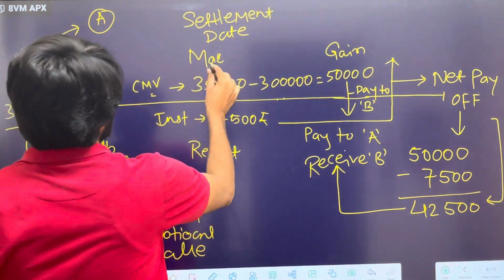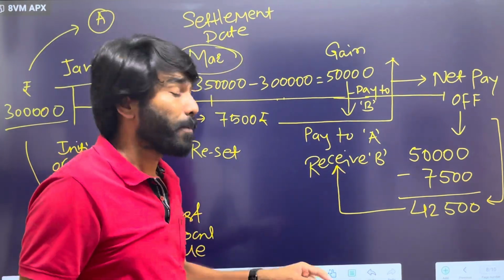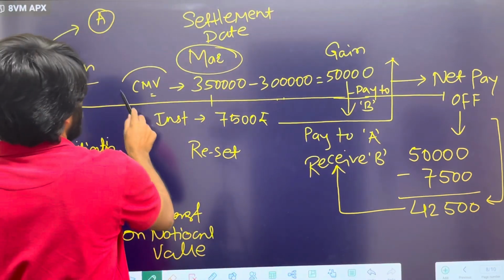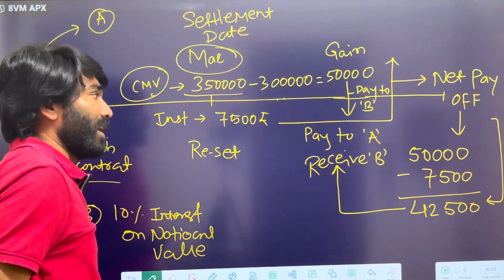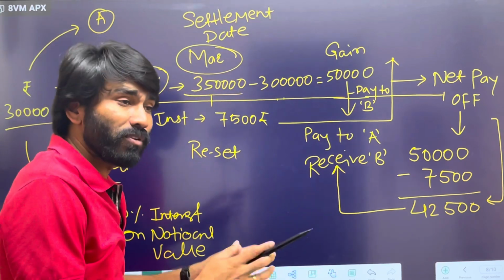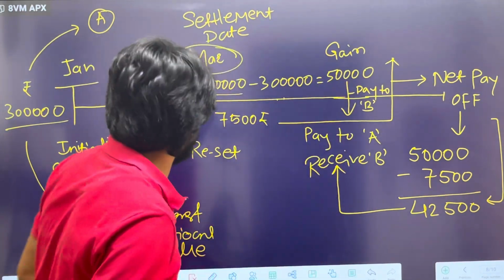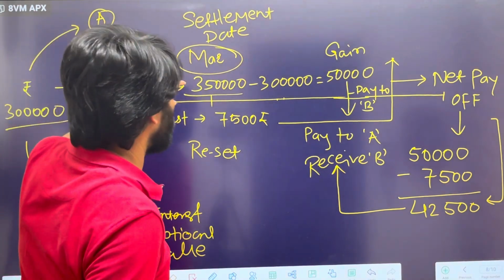But what about 31st of March? Let's assume the current portfolio value is 3,50,000. So there is an appreciation in the portfolio value of 50,000. This is the gain. A is holding this portfolio.